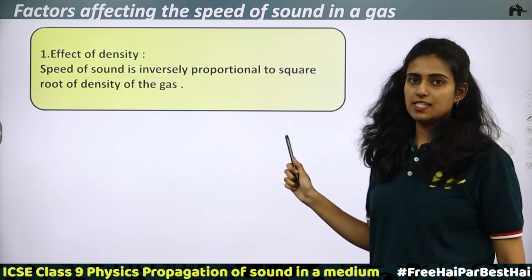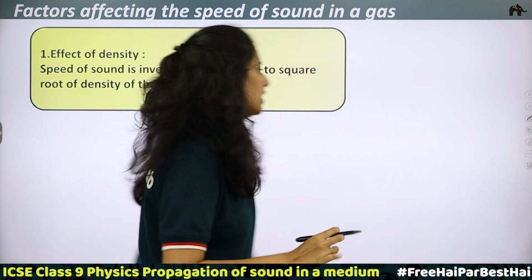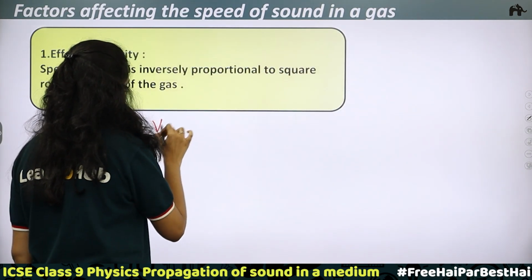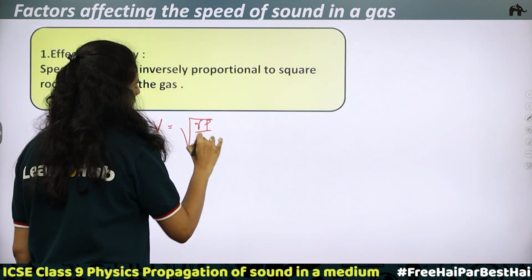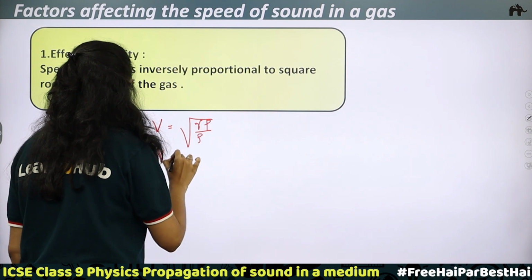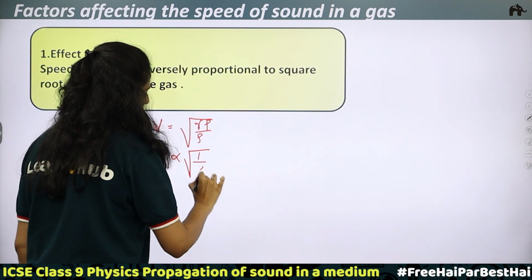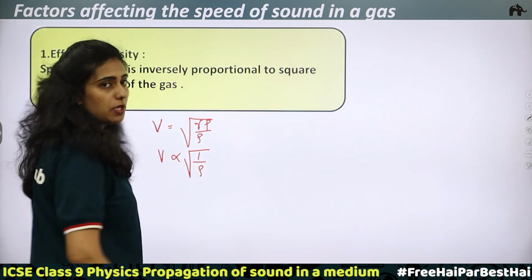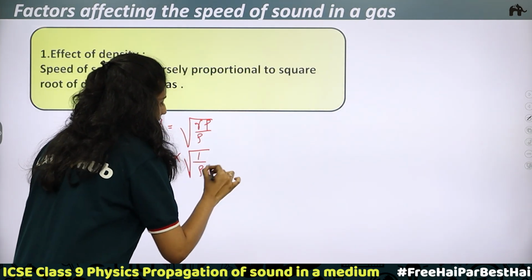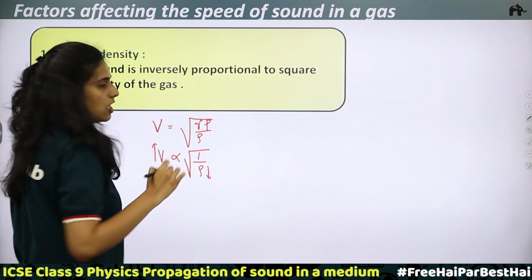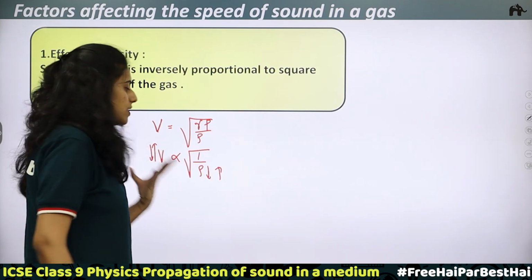First one is the effect of density. Speed of sound is inversely proportional to the square root of the density of the gas. We know the relation: speed of sound v is equal to the root of gamma p by rho, which means v is directly proportional to the root of 1 by rho, or v is inversely proportional to the square root of density. So what happens when density decreases? Speed of sound increases, or when density increases, speed of sound decreases. This is what inverse proportion means.